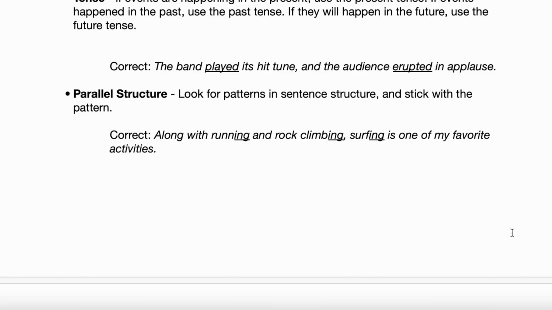Yes. So parallel structure means basically a matching structure in the sentence. We've got to align the structure in the sentence. So go ahead and read the correct example. I think it's going to make sense by looking at the example. Correct. Along with running and rock climbing, surfing is one of my favorite activities. Okay. So notice you've got that ing ending there in all those examples. Do you see that? Running, rock climbing, and surfing. You wouldn't say, along with running and rock climbing, to surf is one of my favorite activities, right? That should sound a little bit weird. So you've got that ing ending in all those other words.